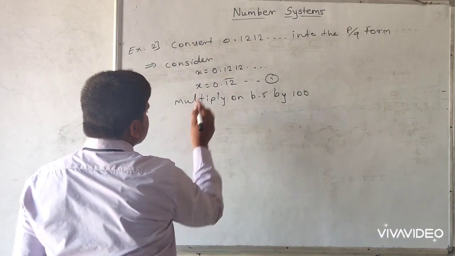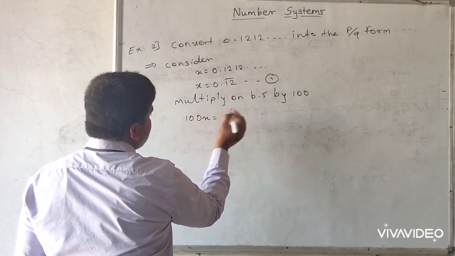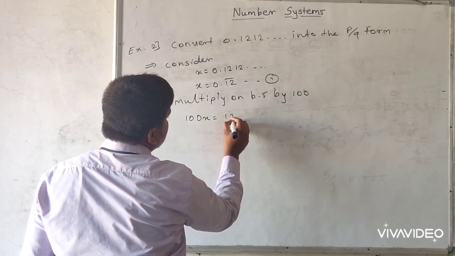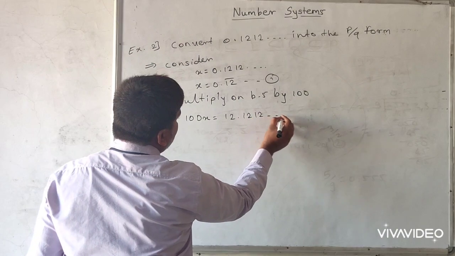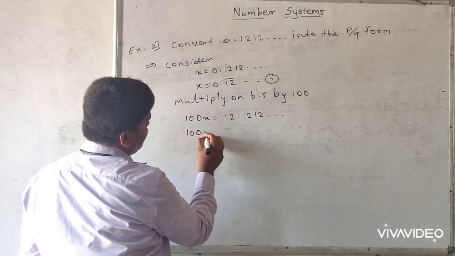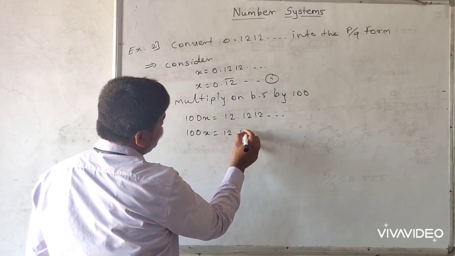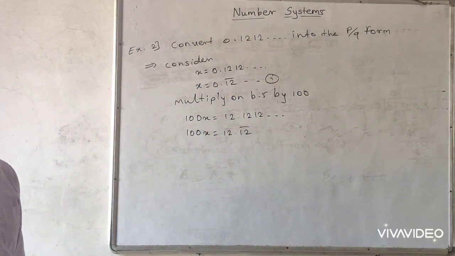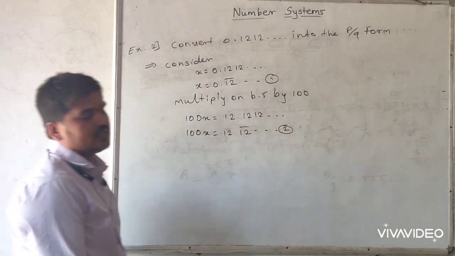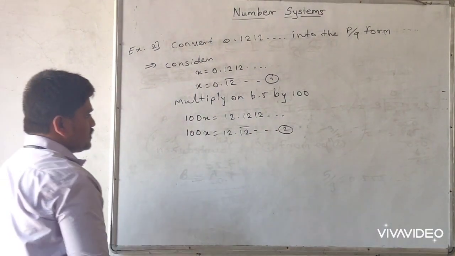So 100 into x, that is 100x, is equal to 100 into 0.12 repeating, that is 12.12 repeating. In short we can write 100x is equal to 12.12 bar. Consider this our equation number 2.